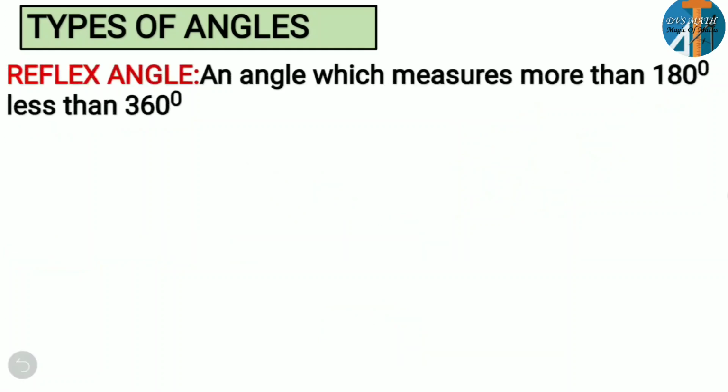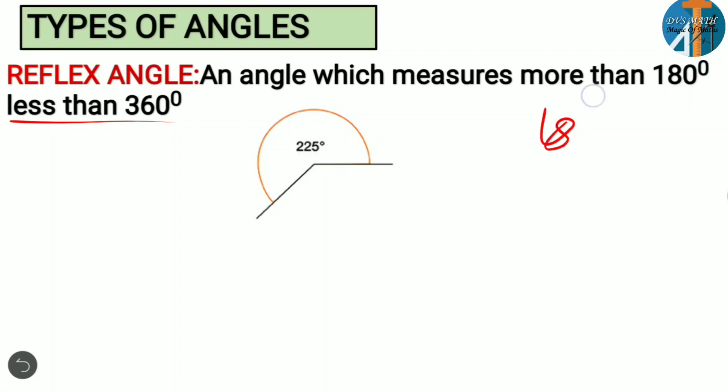Then we have reflex angle. A reflex angle is an angle which measures more than 180 degrees and less than 360 degrees. This you have to remember. It should be more than 180 degrees but less than 360 degrees. For example, you can observe 225, 270, 230, or you can consider 181 also. Here if it is more than 180, you can consider 181. Okay, less than 360. This is called a reflex angle.